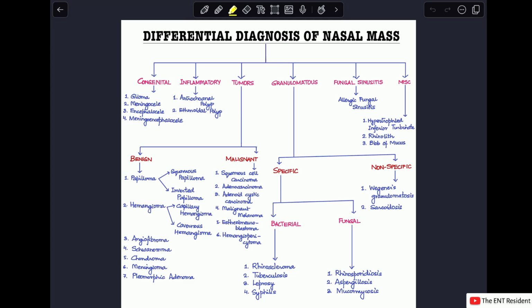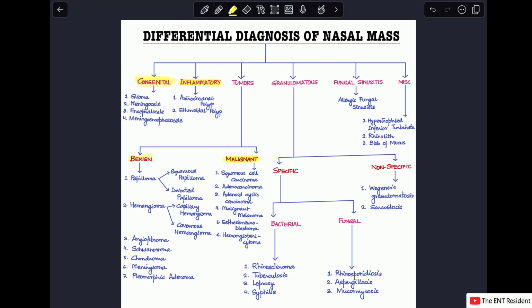So, first, in congenital causes, there are causes like glioma, meningocele, encephalocele, meningoencephalocele. Then there are inflammatory causes, which will be two types, antrochoanal polyp and ethmoidal polyp. Then coming to tumors. Tumors can again be subdivided into benign tumors and malignant tumors. So, in benign tumors, you can have papilloma, which can be squamous papilloma or inverted papilloma.